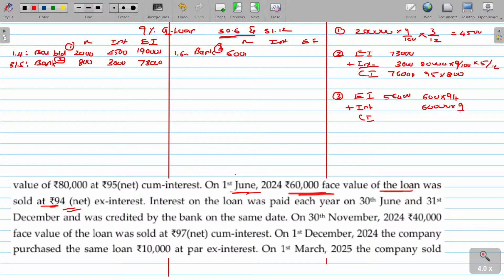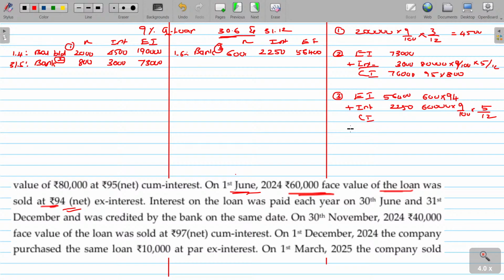Interest component will be calculated based on the face value, 60,000 into 9%. For how many months? Earlier to that, 31st December was the payment date. From there, here 5 months is there, so you have to calculate for 5 months. 2,250. Okay, 56,400 is the amount paid for sale. Interest as on the date being 2,250 collected.